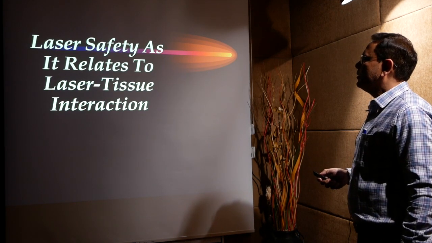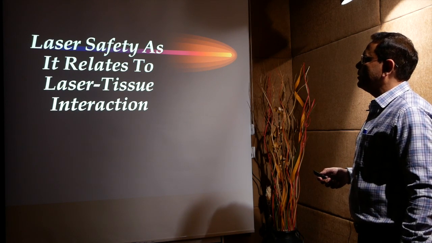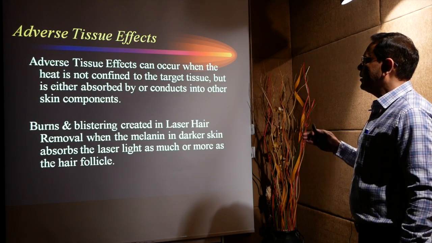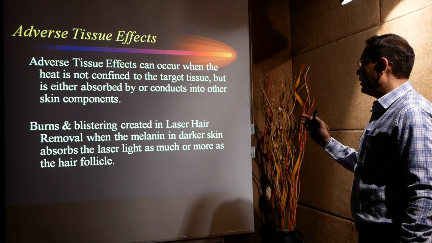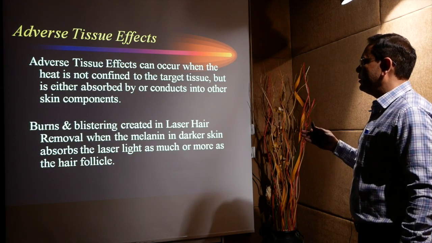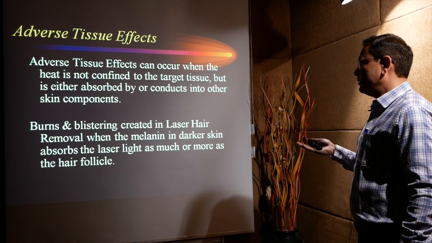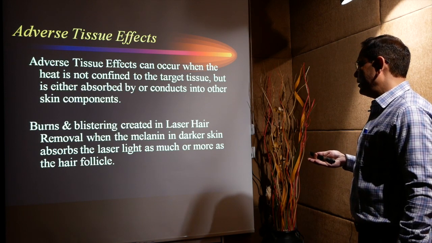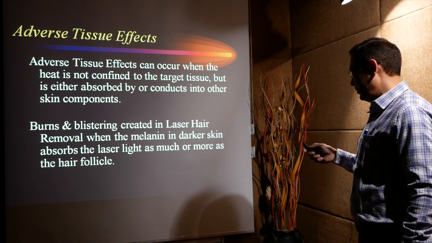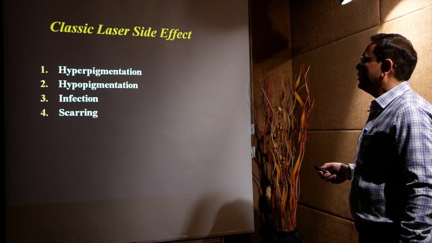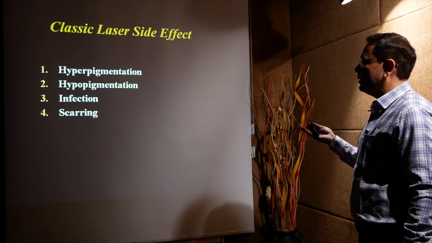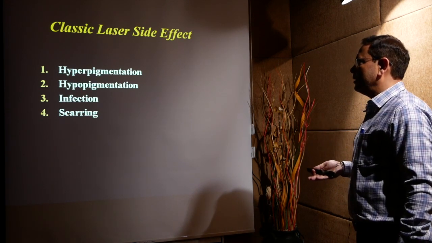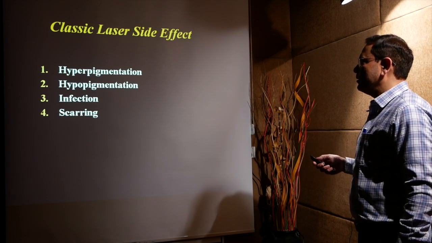Now coming to the important aspect of laser, that is laser safety as it relates to laser tissue interaction. Adverse tissue effects can occur when the heat is not confined to the target tissue, but is either absorbed by or conducts into the skin components. So burns and blisters are created in laser hair removal when the melanin in the darker skin type absorbs the laser light as much or more than the hair follicle. There are four classic laser side effects that can occur in any of the lasers. The most common is hyperpigmentation, which is specific to the Indian skin, then hyperpigmentation, infection and scarring.